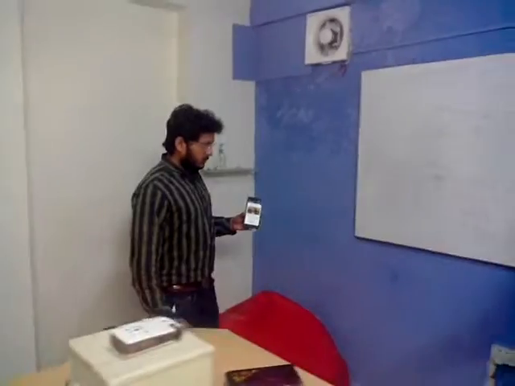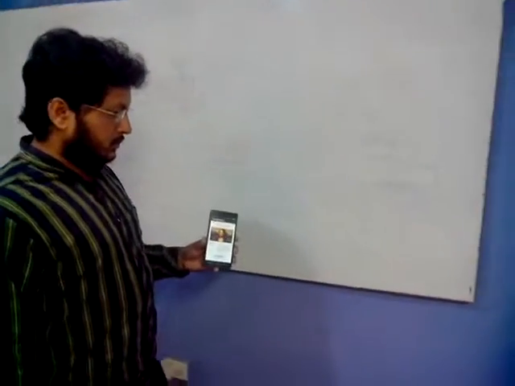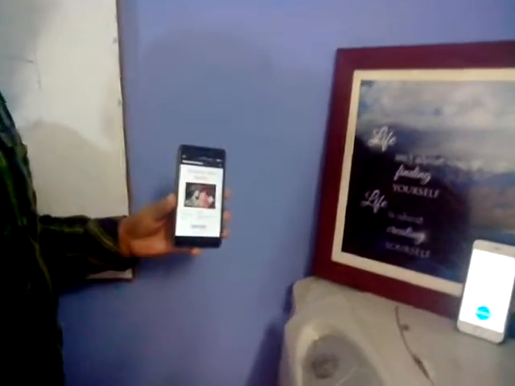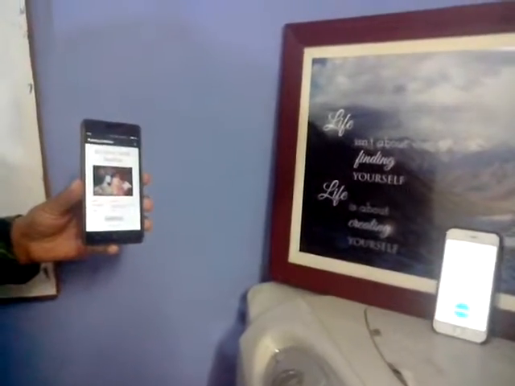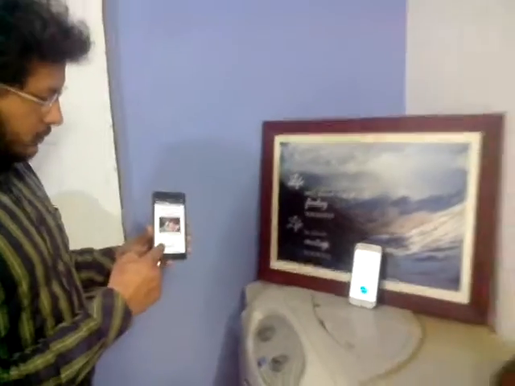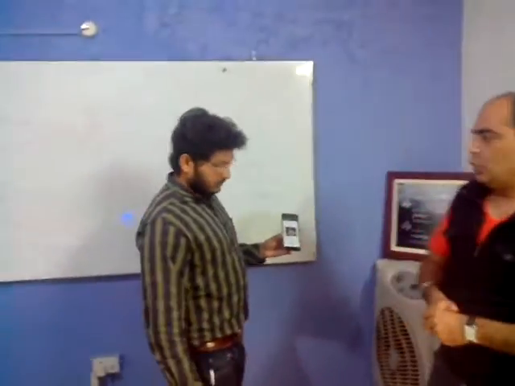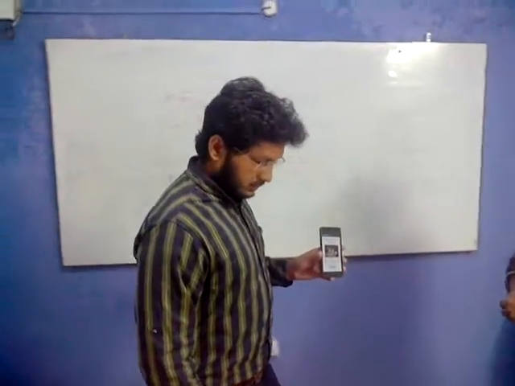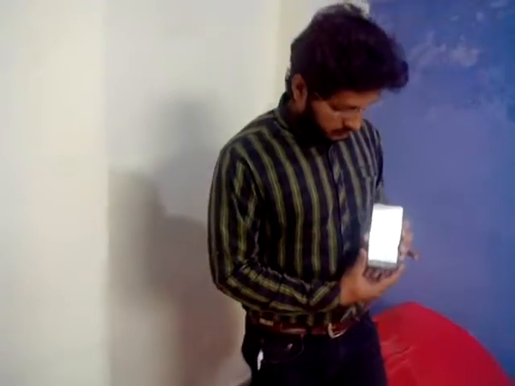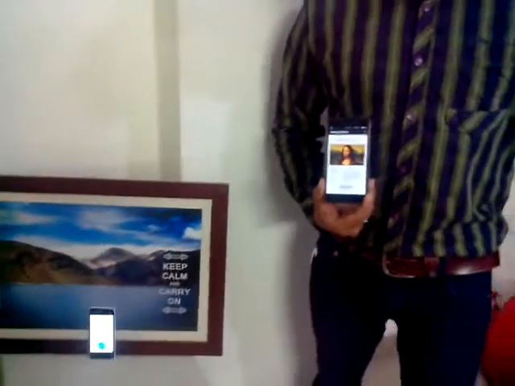So Anshudeep would be moving ahead just like in an art gallery in this particular room, and as and when he comes near the other iBeacon device, we are now seeing the Radha Krishna image. And for testing purpose, I request Anshudeep once again to perform this entire operation. Go near the Mona Lisa painting. Now we can see the Mona Lisa painting is reflected.